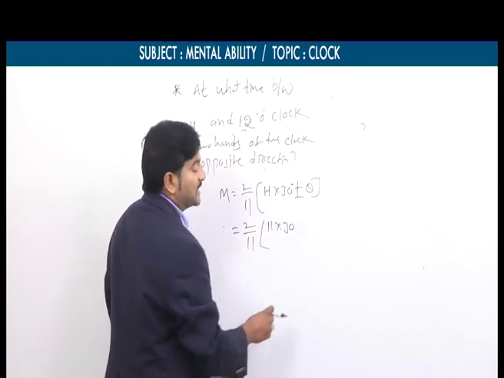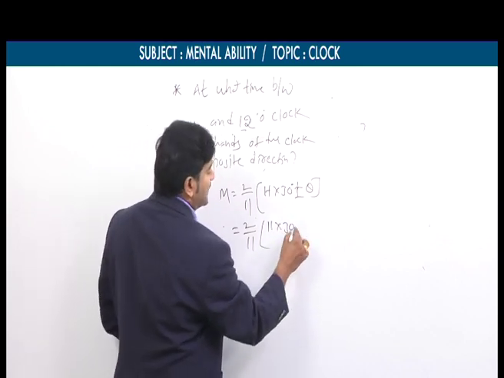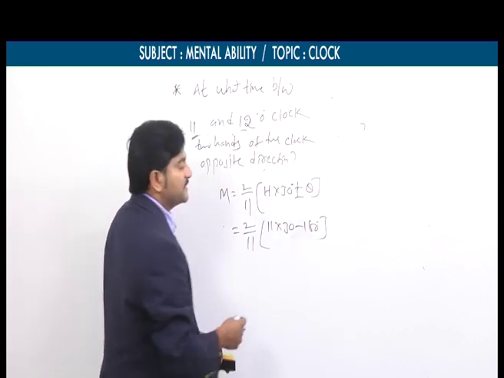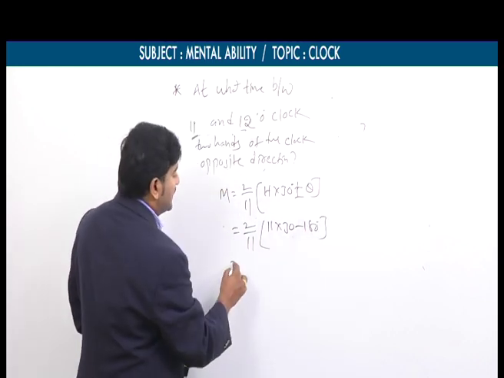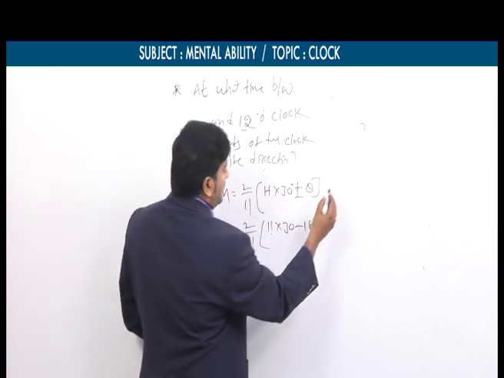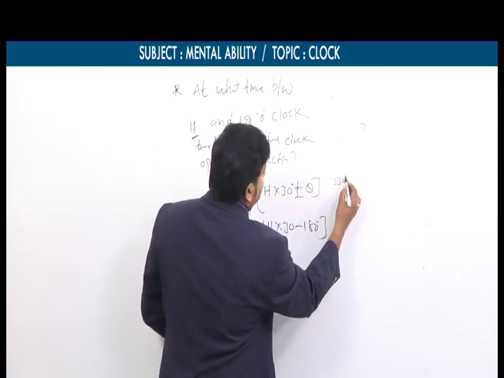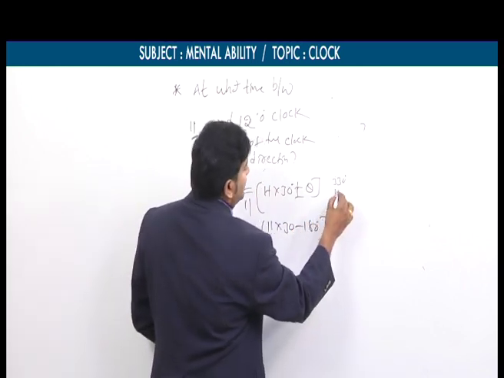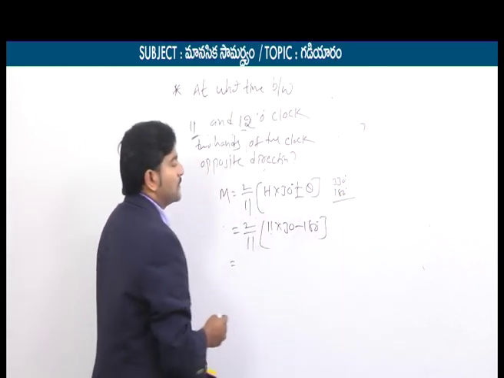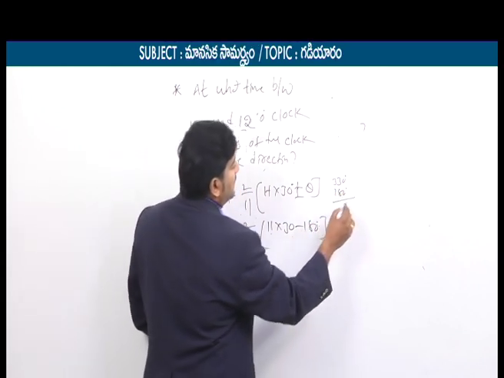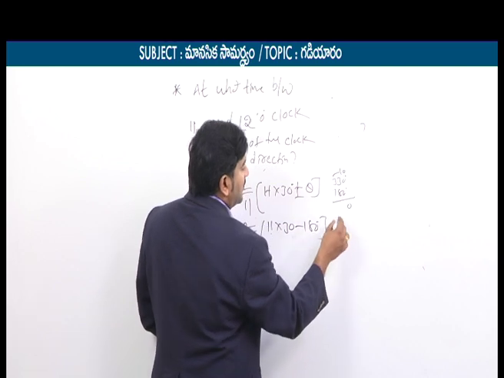So M is 2 by 11 into, starting hour is 11, into 30 degrees plus or minus. No, I should not take plus or minus because the time comes under the second part. That's why here we can take minus 180. Again simplification, 11 into 30 means 330 degrees. 330 degrees minus 180.